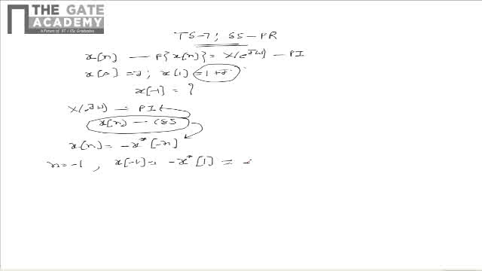Upon substitution, we see that this is equal to minus of the conjugation of 1 plus j. This can be written as minus of 1 minus j, and upon simplification, this becomes minus 1 plus j. Hence, we see that the value of the signal at n is equal to minus 1, that is x of minus 1, is minus 1 plus j. Hence, the correct option which represents the value of x of minus 1 is B.